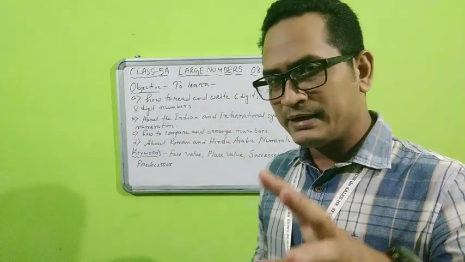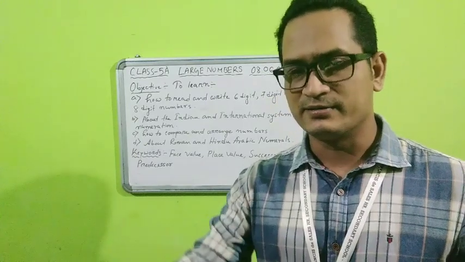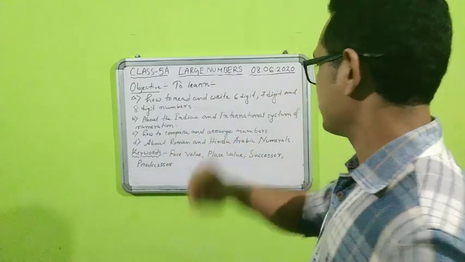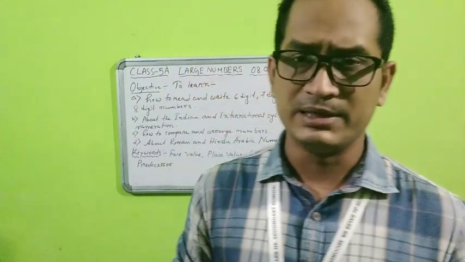If you know how to read it, you will be able to write it also, because that has to be converted into words. Fine. The second objective is about the Indian and international system of numeration. Now students, in India here we are using the Indian system. Indian system means basically we use lakhs, we use crores. These are the units that we use to read and write a large number. But outside India, at the international level, they do not use lakhs or crores. Instead, they use million, they use billion.